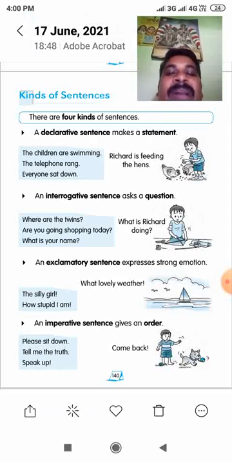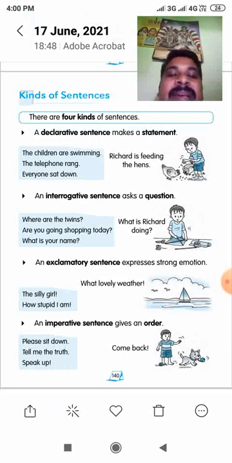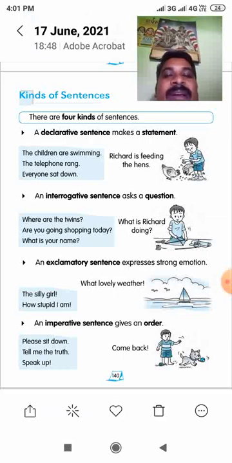Are you clear now? The telephone rang. Here the telephone is the subject, rang is the verb, a past verb. Next, everyone sat down. Here also the subject is there, the verb is there. And then Richard is feeding the hens. Here Richard is the subject, is feeding is the verb, the hens is the object. So a sentence which has a subject and follows with a verb and ends with a full stop, and at the same time gives complete meaning, is a declarative sentence. Are you clear now what I'm saying?